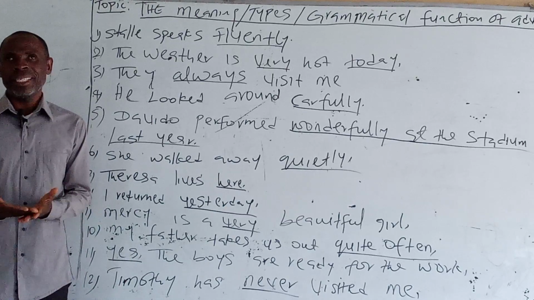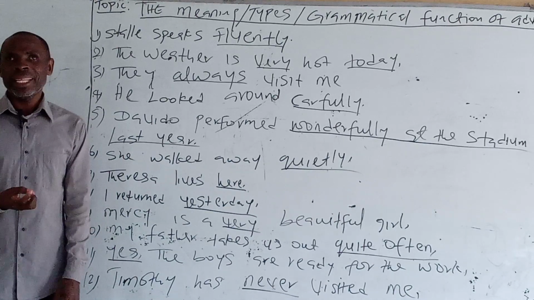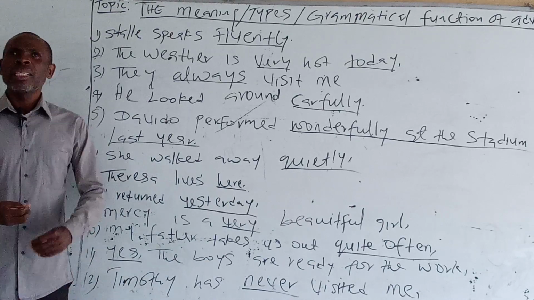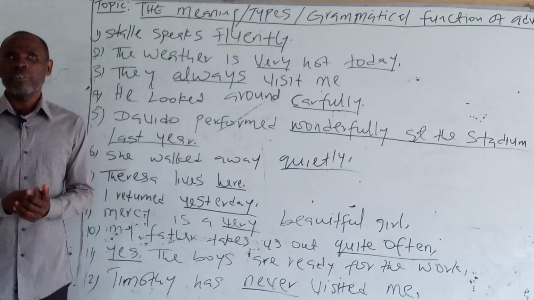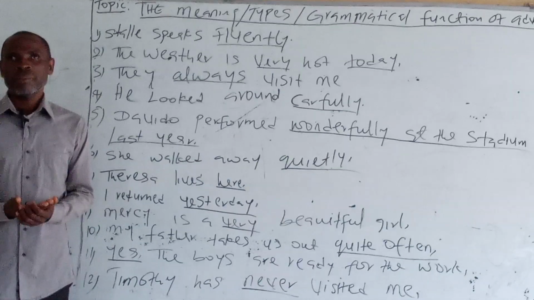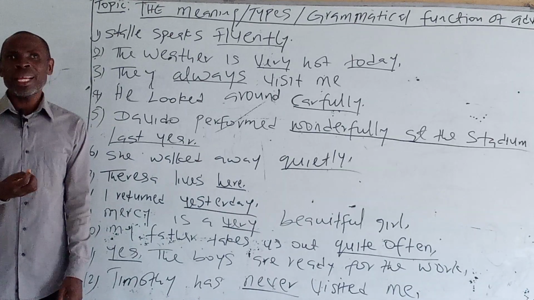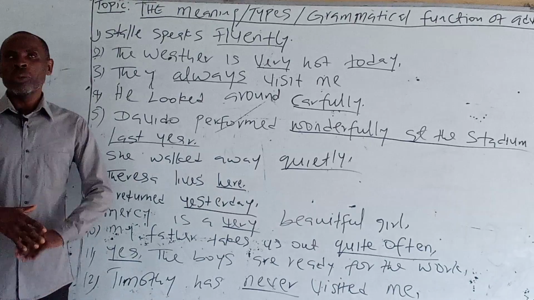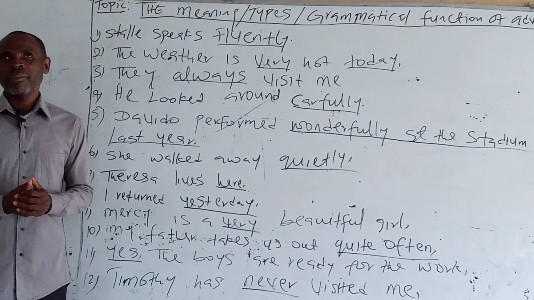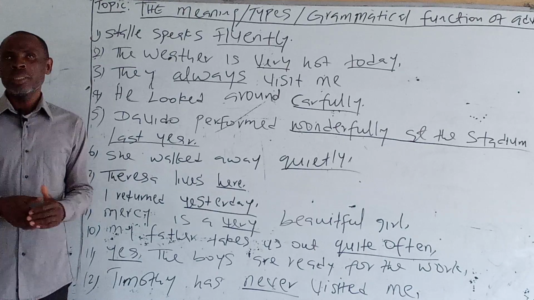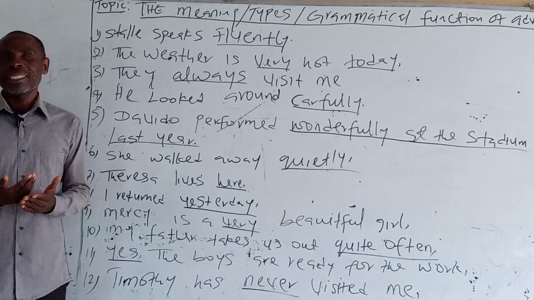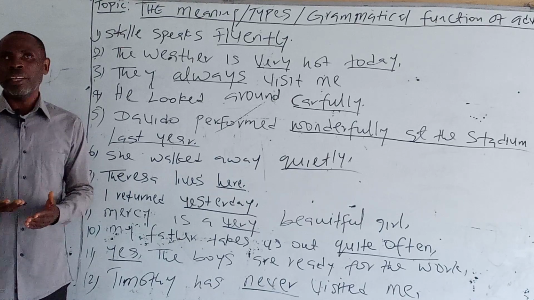The adverb yesterday tells us when I returned. So, yesterday is an adverb of time modifying the verb returned. The children eat before going to school. When do the children eat? Before going to school. So, before is an adverb of time modifying the verb eat.